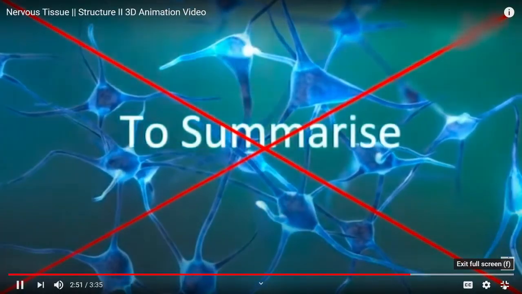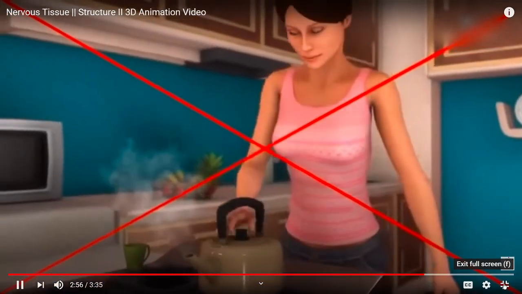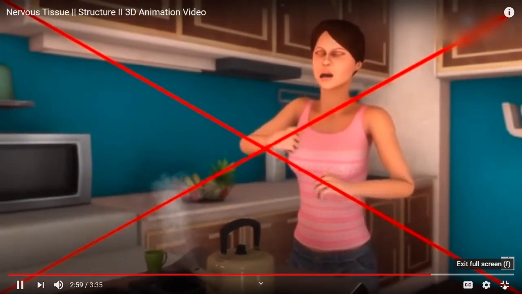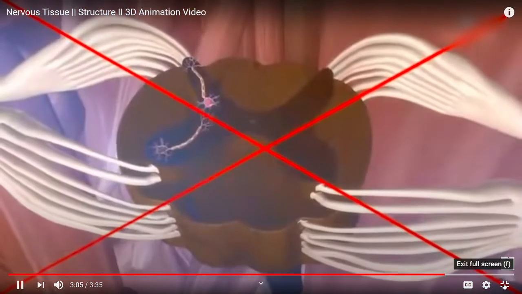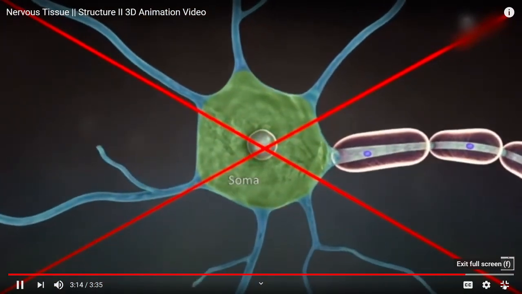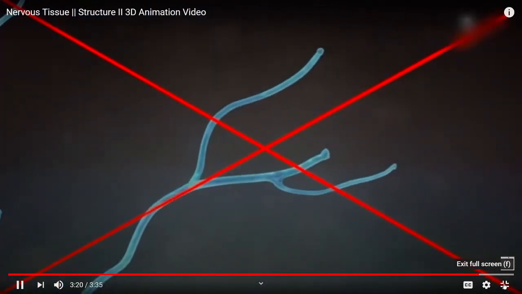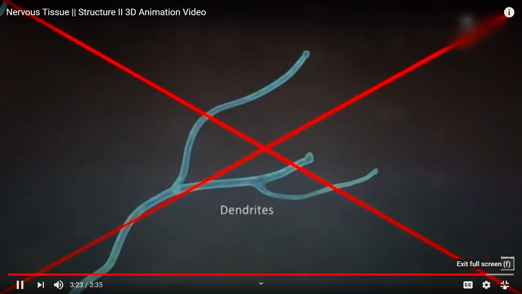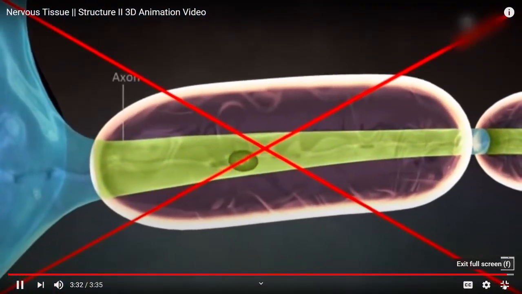To summarize, if we unknowingly touch a hot object, we immediately pull our hand away from it. This process involves coordination among the nerve cells called neurons. A neuron consists of a cell body called soma. There are several thin thread-like extensions from the cell body called dendrites. The other extension from the cell body or soma is a single-branched extension called an axon.